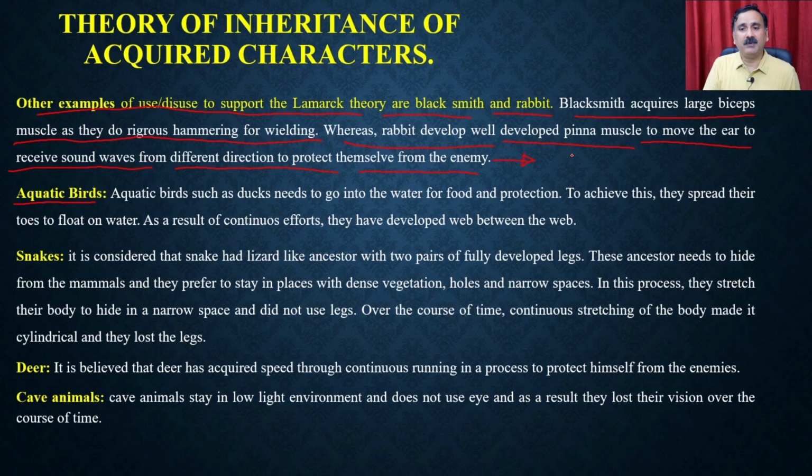You might have seen rabbits in a zoo or at home, that they can rotate their pinna muscles, or rotate their ears to such an extent that they can hear the sound from each and every direction. And why is that so? Because the rabbit has to hear the entry of the enemy, and that's how it can protect itself from the enemy.